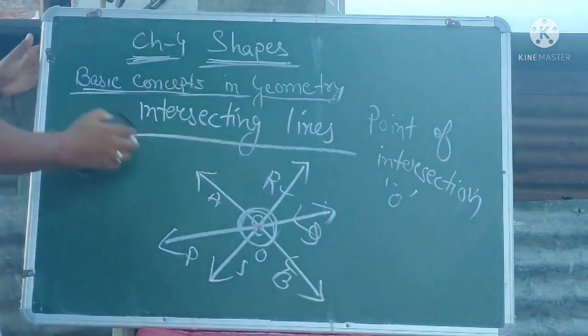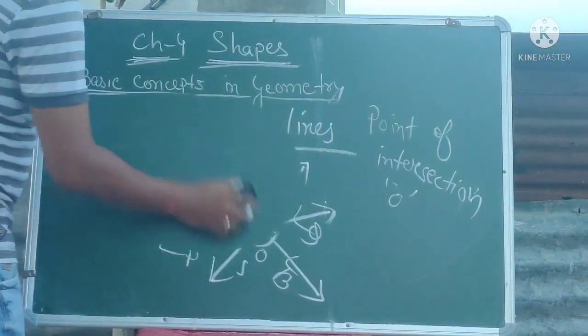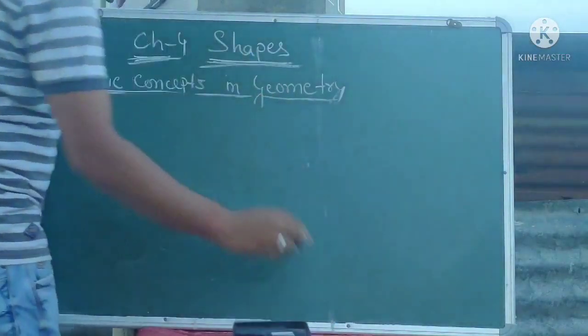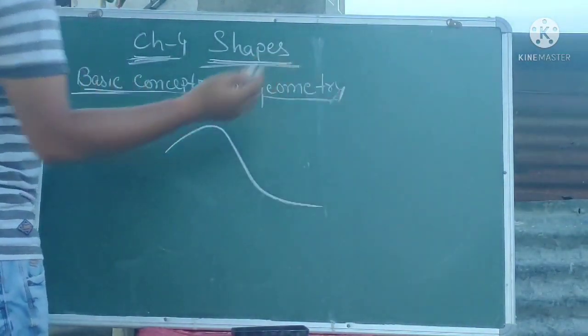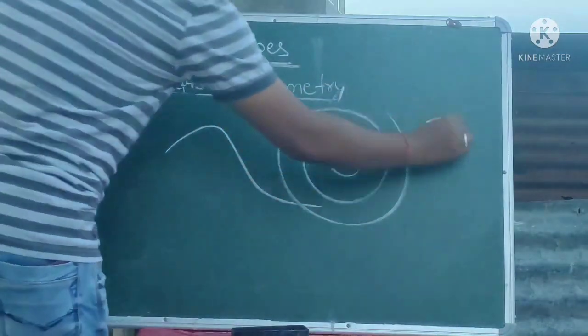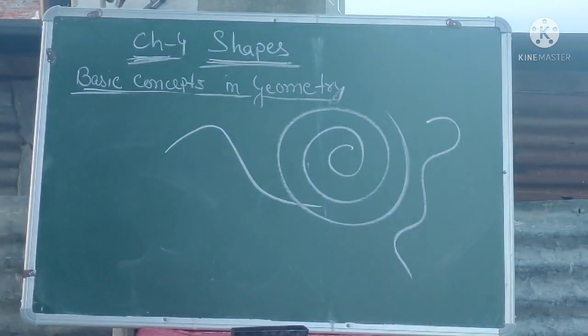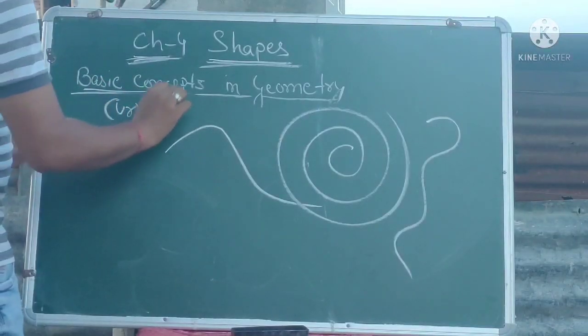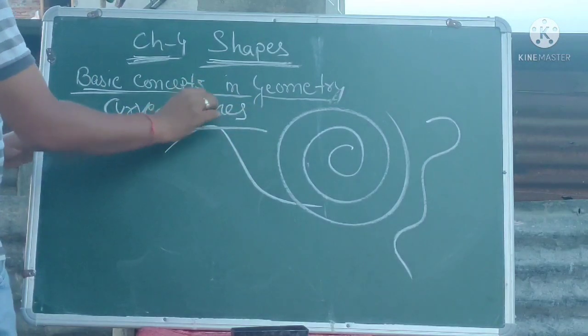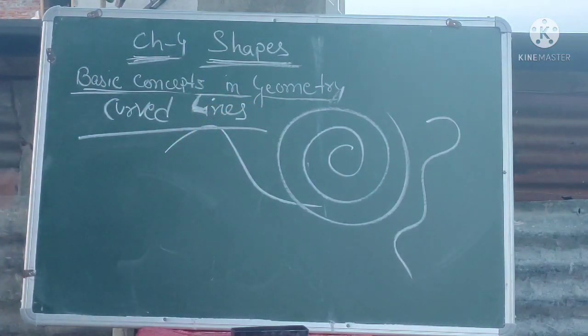And then another term given in your book is curved lines. Now what are curved lines? Curved lines means the lines which are not straight. This is a curved line, this is a curved line, any line which is not straight. So these lines are known as curved lines. Clear? So these are the basic concepts in geometry that we have learned here.